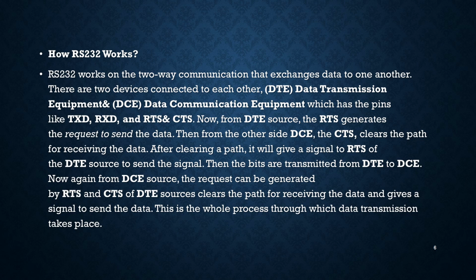Now again, from the DCE source the request can be generated by RTS, and the CTS of the DTE source clears the path for receiving the data and gives a signal to send the data. This is the whole process through which data transmission takes place.